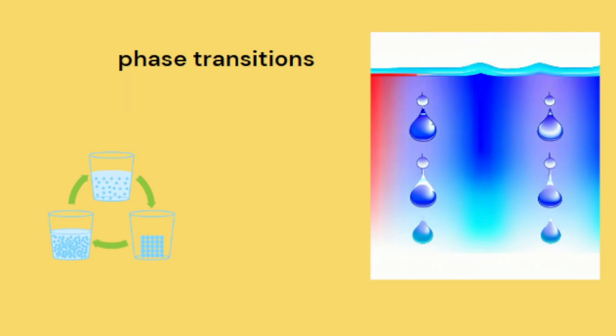A phase transition occurs when a physical or chemical change takes place, when a substance undergoes a transformation from one phase or state of matter to another. These changes can happen due to alterations in temperature, pressure, and other external conditions. The most common phase transitions involve changes between solid, liquid, and gas states, and nowadays a fourth state is also considered. So let's see all the transitions one by one.